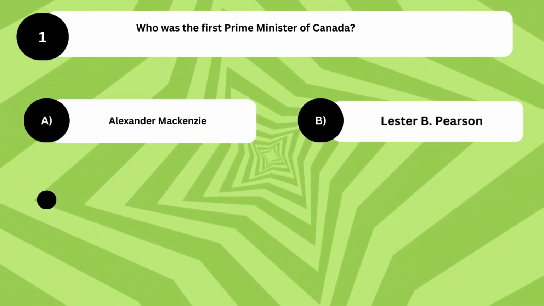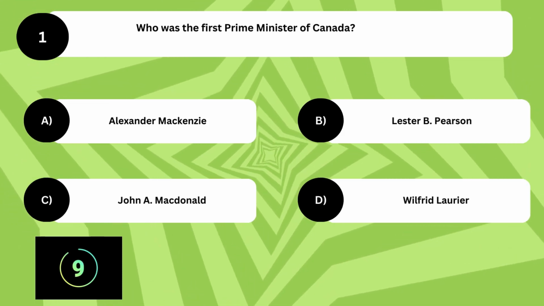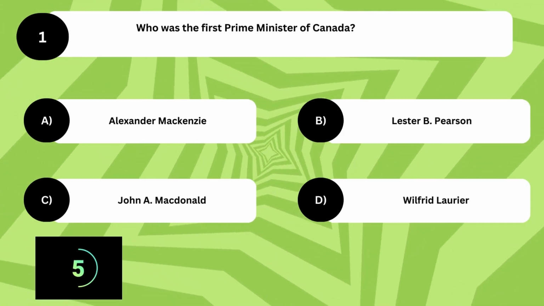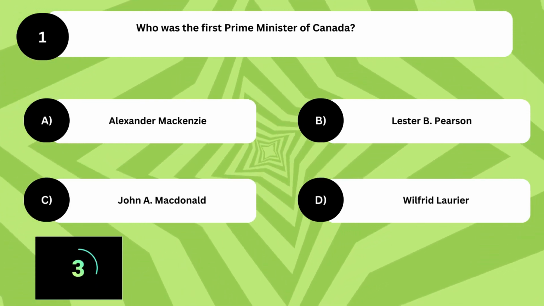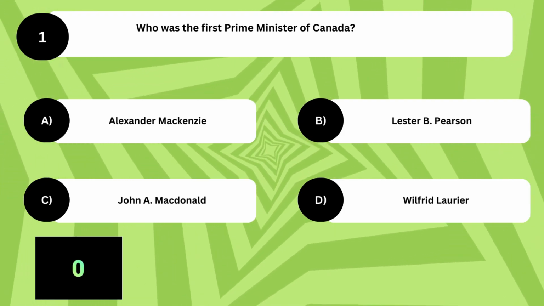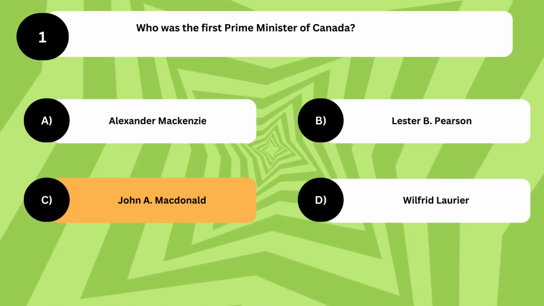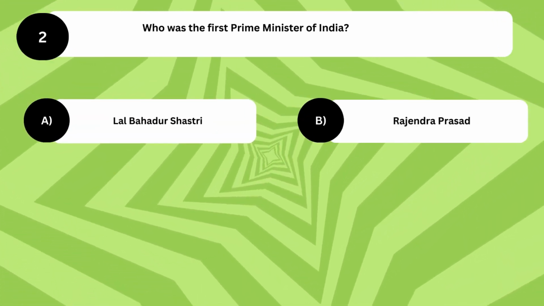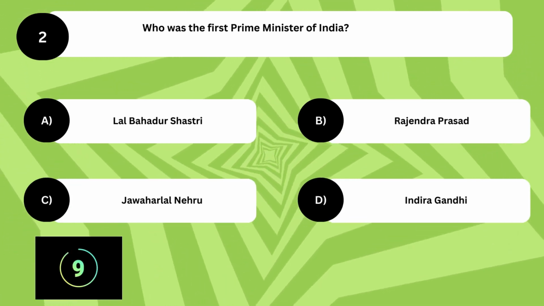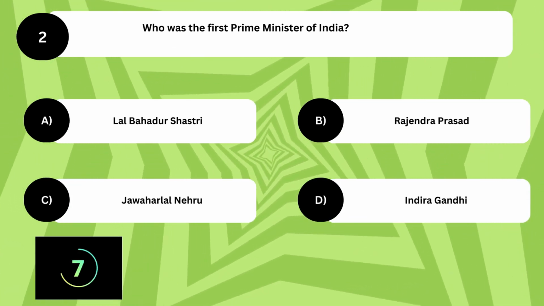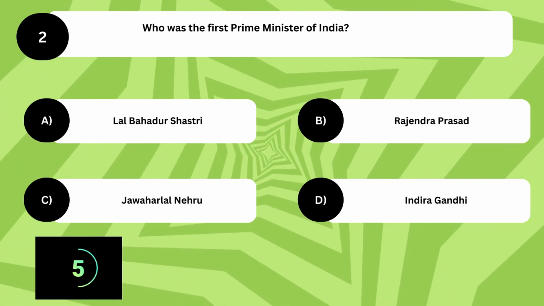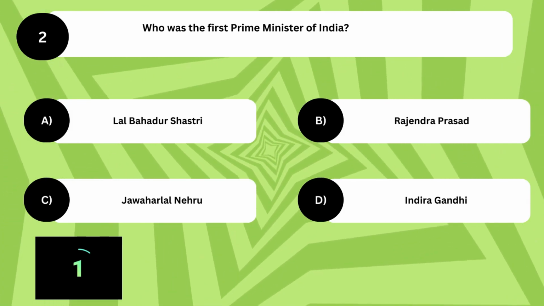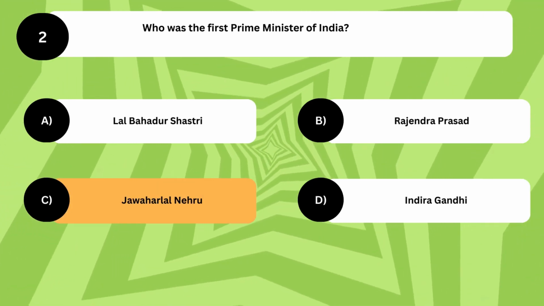Who was the first Prime Minister of Canada? The answer is C. John A. Macdonald. Who was the first Prime Minister of India? The answer is C. Jawaharlal Nehru.